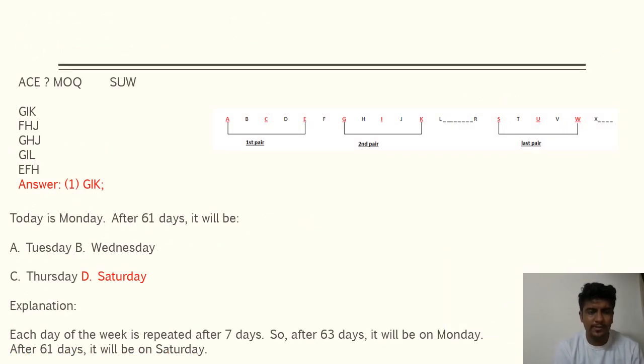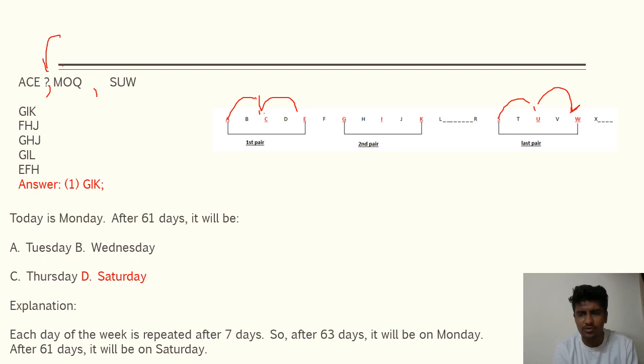Now in the next question, you have to find out which is the next one in the sequence. So A, then MOQ, and then SUW. What will be this question mark? In the first group, we can notice that there are alternate alphabets: A, then C, then E. In the next group, SUW also has alternate alphabets, so you add alphabet plus 1. That means the next group will be G, and alternate to G is I, and alternate to I is K.